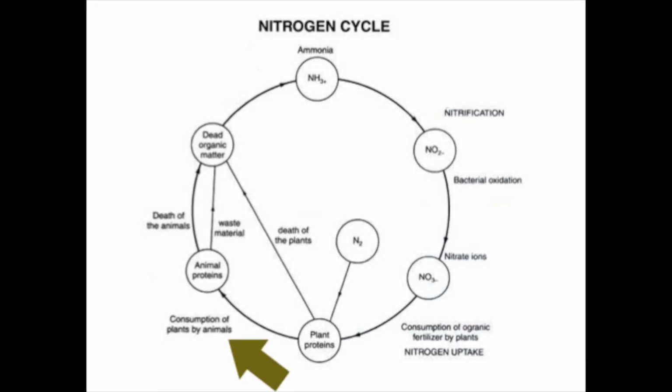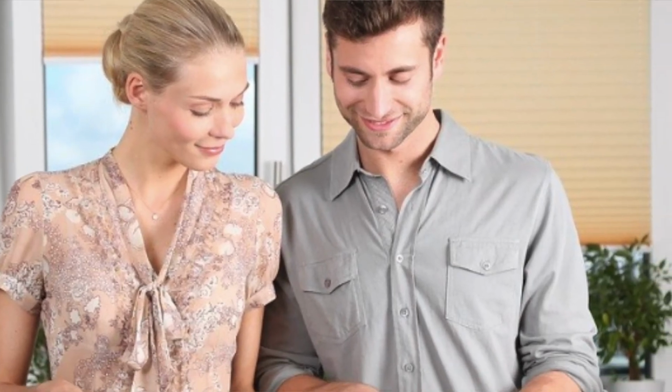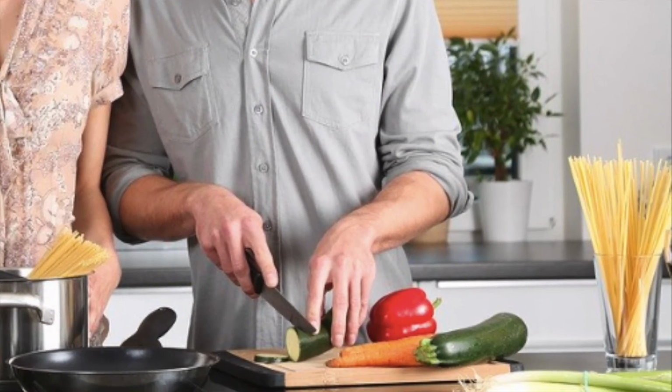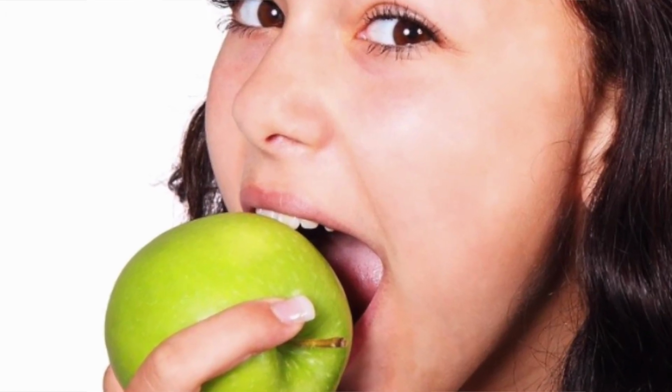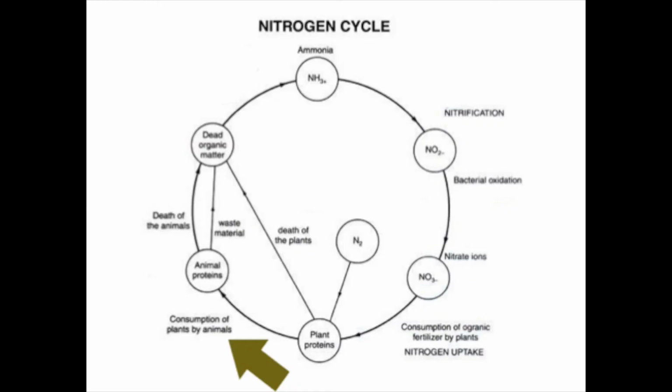As our green arrow turns into a brownish color arrow, it represents the consumption of plants by animals. Animals can take apart the plants, take the pieces and parts of the plant, including the nitrogen base pairs, and then reassemble them into their own DNA.